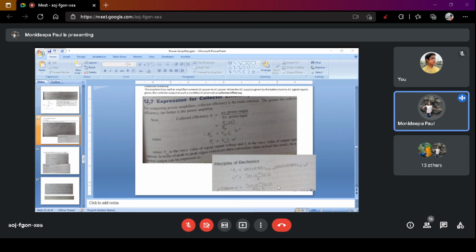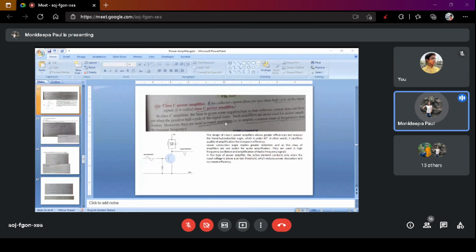Okay, you just go through the transistor part and then only the class A amplifier and collector efficiency. I will discuss class B and class C and also the class A transformer coupled power amplifier and other terms such as what is impedance matching, what is stabilization, what is a biasing resistor. Okay, I will discuss that terminology.